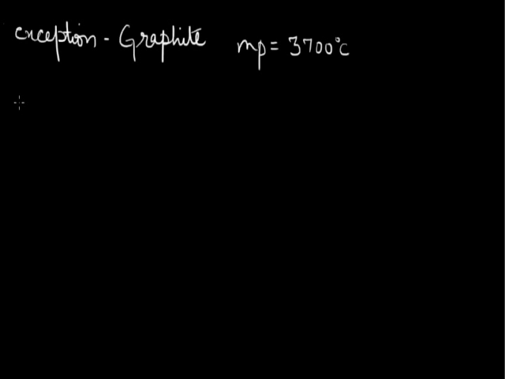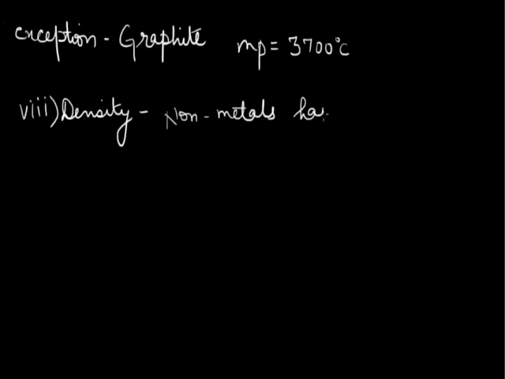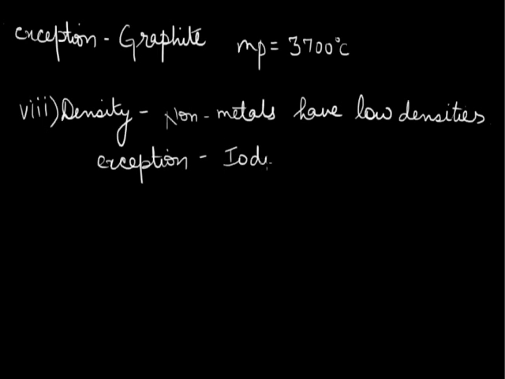Next physical property of non-metals is their density. Non-metals have low densities, but iodine has a density of about 4.94 gram per centimeter cube, which is high as compared to the densities of other non-metals.